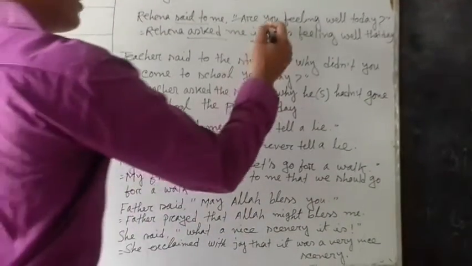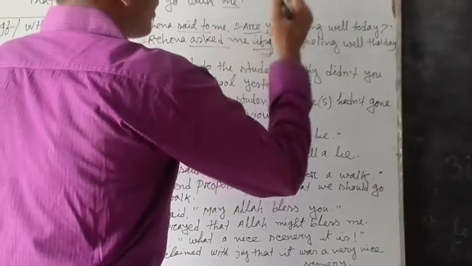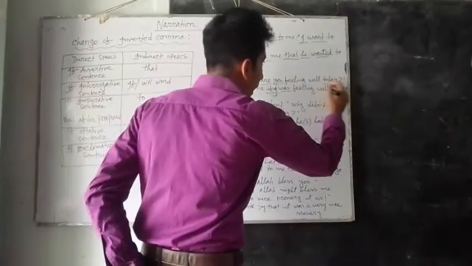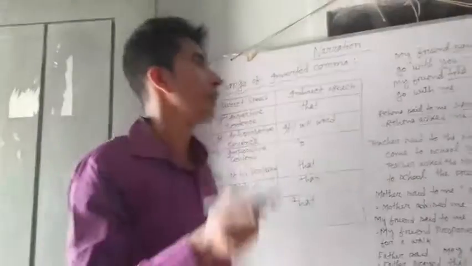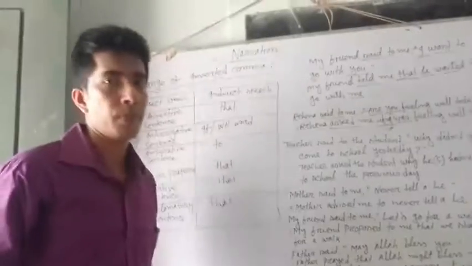Here, said to is replaced by asked, the inverted comma is replaced by if, you is replaced by I, are is replaced by was, and today is replaced by that day. Clear?